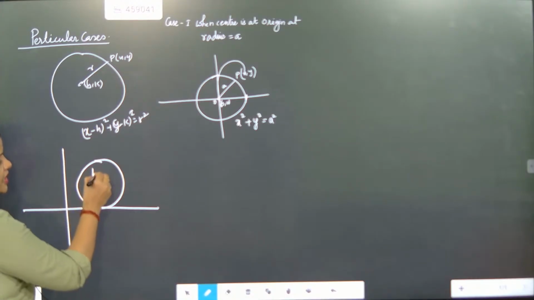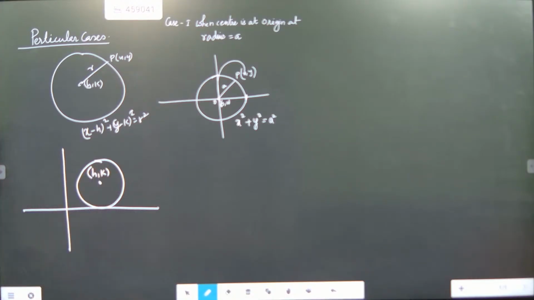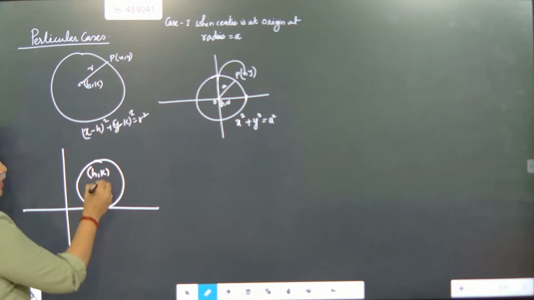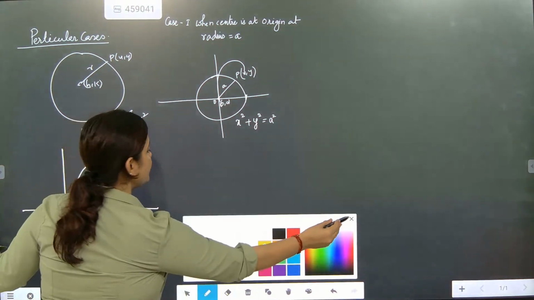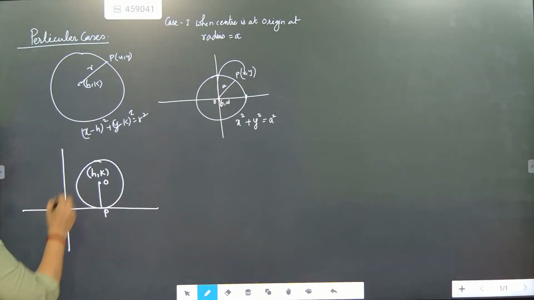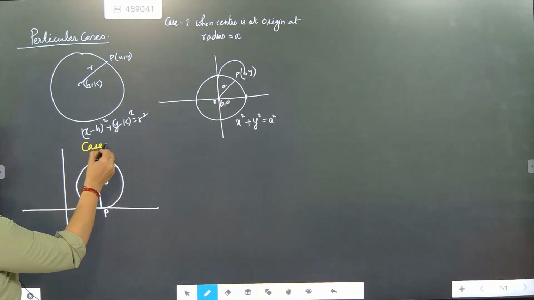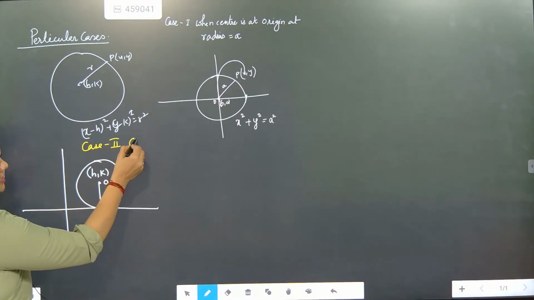The center is taken as h comma k. Got it? How to derive the radius? First, we are going to touch this one. This will become OP. This is case 2, when the circle touches the x-axis.